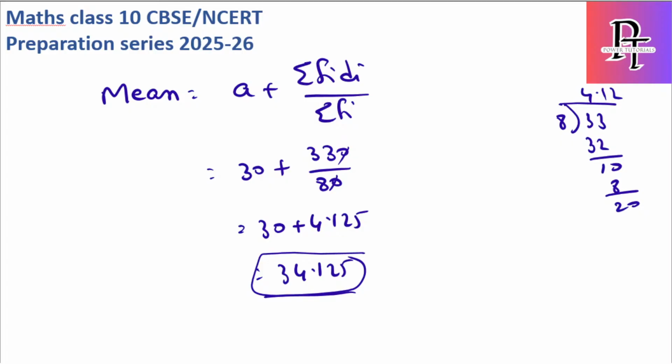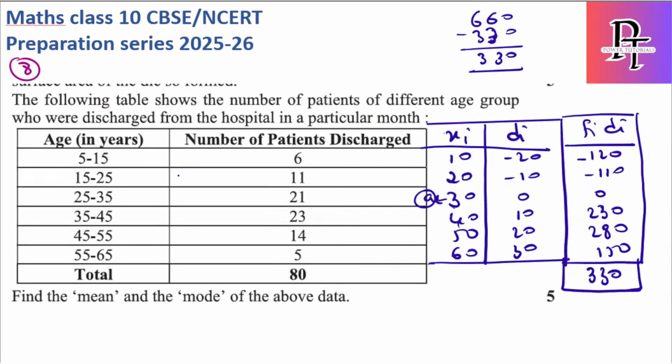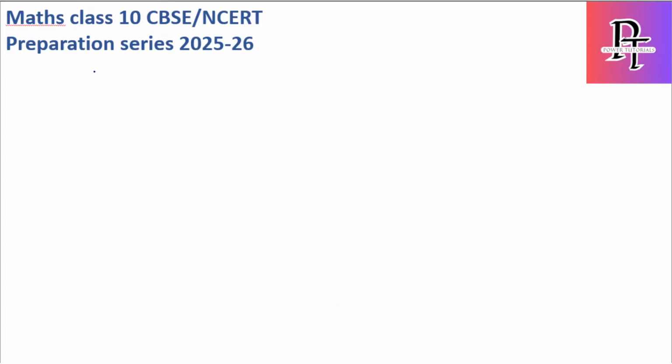So let's solve the last question for today, which is the mode. For mode, the highest frequency should be considered. So this should be the modal class because it has the highest frequency, 23. So I'll write this as f1, this will be f0, and this will be f2. Simply substitute, and the L value is this one, which is 35.